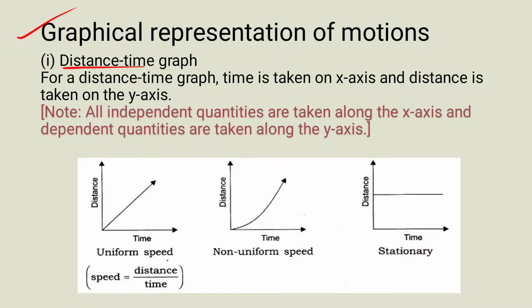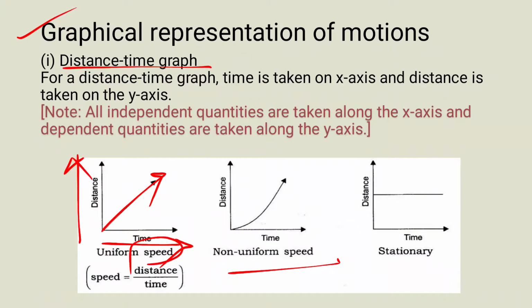Now first we will see the distance time graph. On the x-axis we have taken time and on the y-axis we have taken distance. For uniform motion the distance time graph will always be a straight line. The distance time graph gives the speed. We know this formula that speed is equal to distance by time. So for uniform motion it will give a straight line, and for non-uniform motion it will give a curved line.